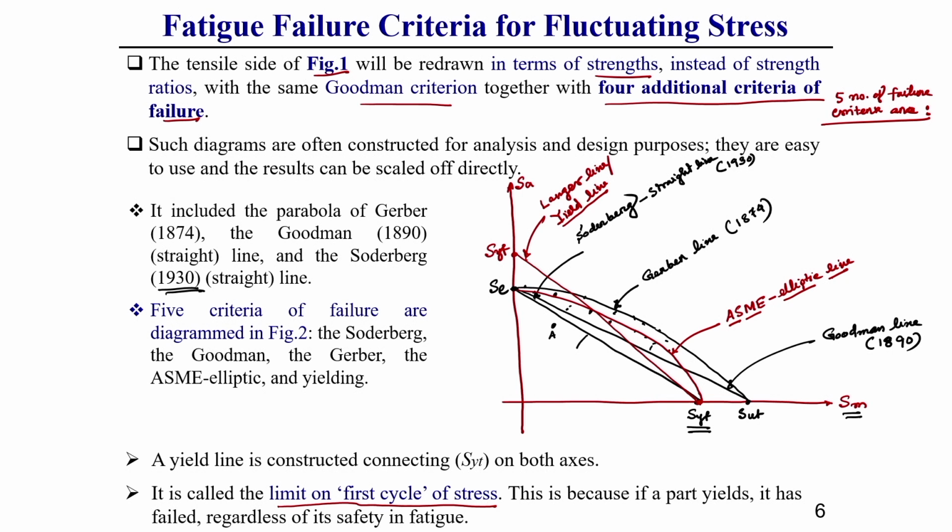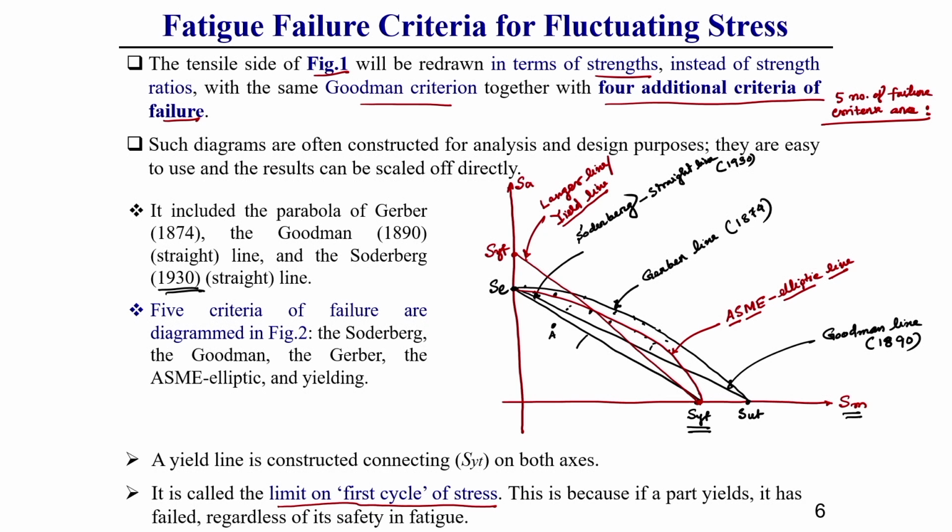Why is this called first cycle of stress? Because if a part is subjected to a stress value whose magnitude is more than its yield stress value, then it has failed, that you know. That means it is regardless of its safety in fatigue.